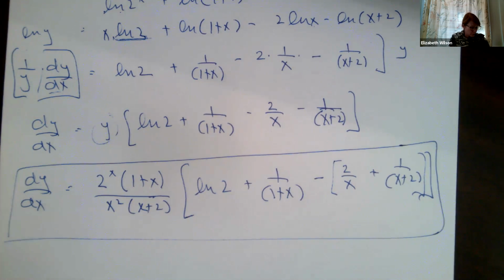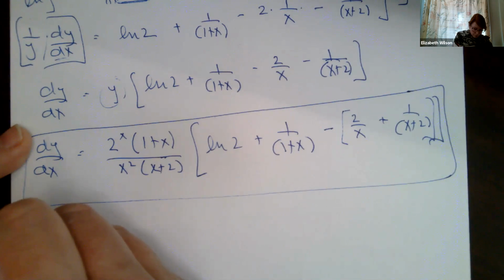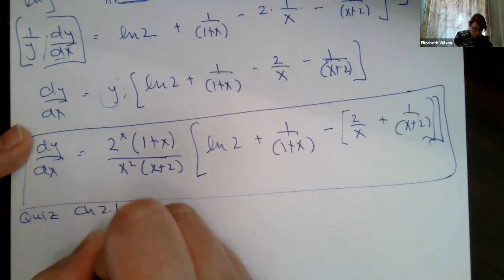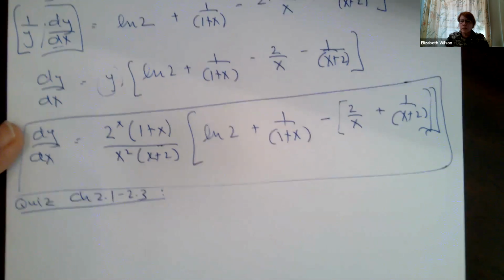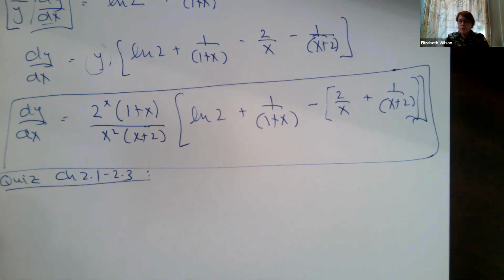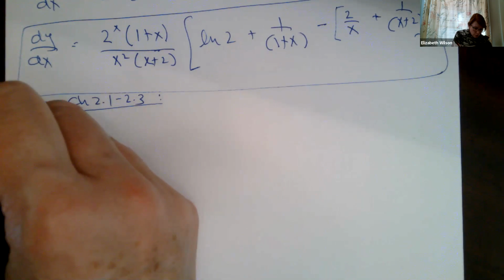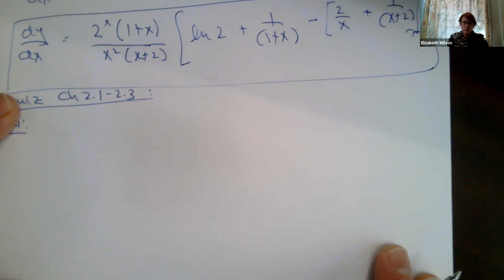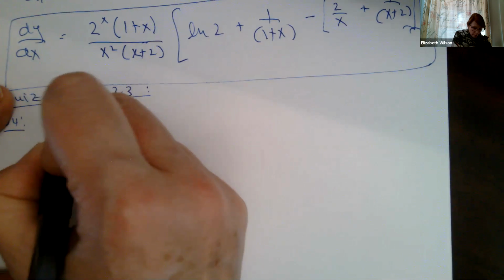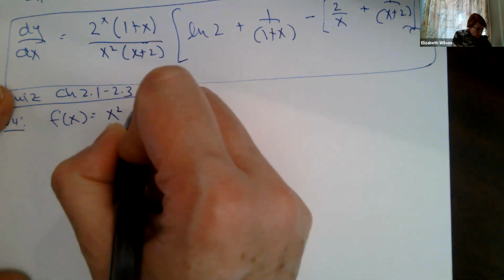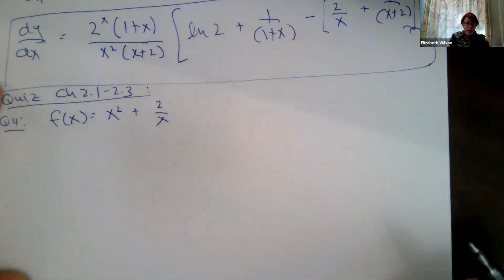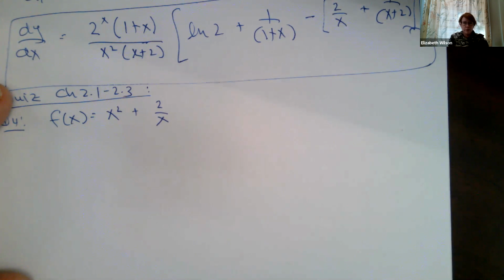The next question was looking at the quiz for 2.1, 2.2, 2.3. Chapter 2.1 to 2.3. I think I posted solutions for these already, but I wanted to make sure that we talked about it because I saw some recurring themes on the errors here. So this one was question 4. This is the inverse derivative function. We're given the function f of x equals x squared plus 2 over x, and then we're asked to find the derivative of the inverse of this function at a particular point.